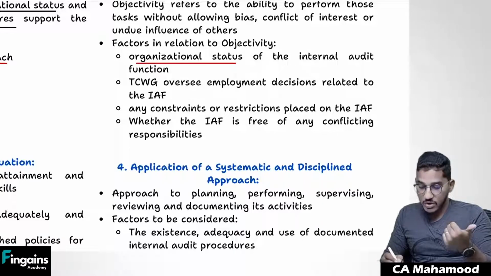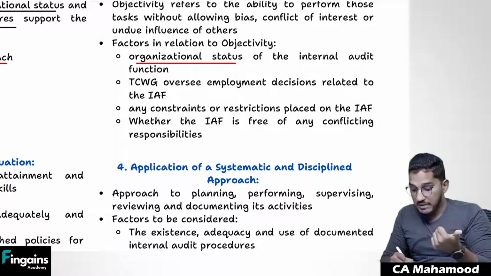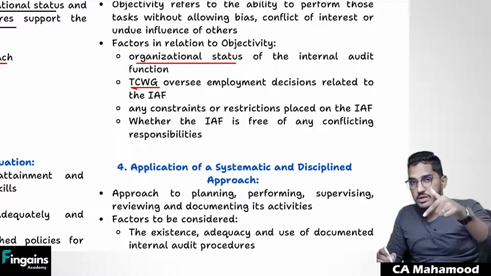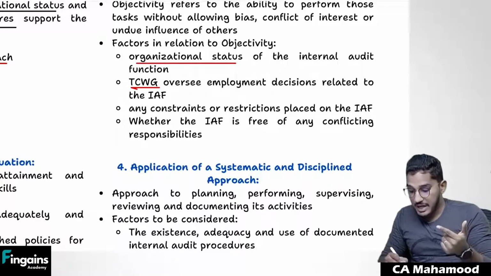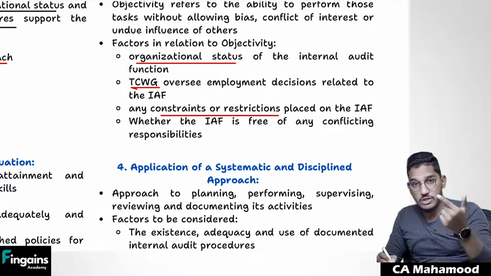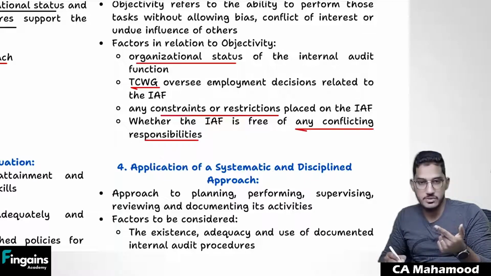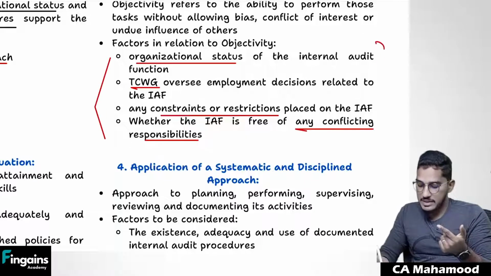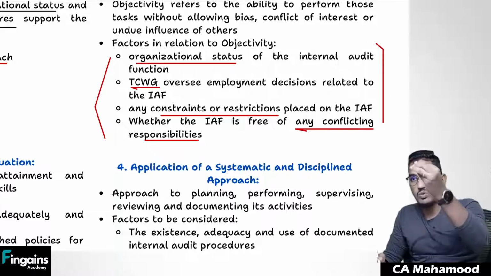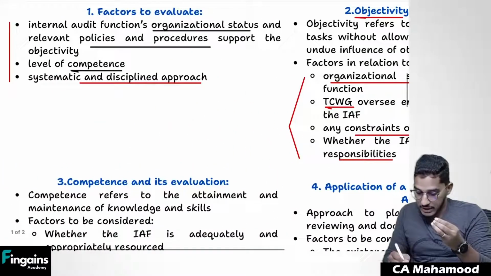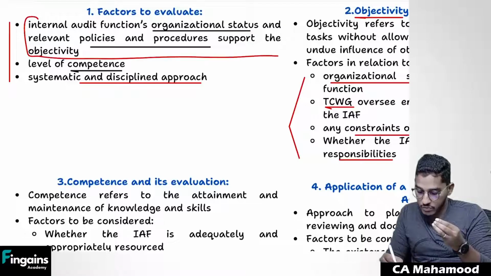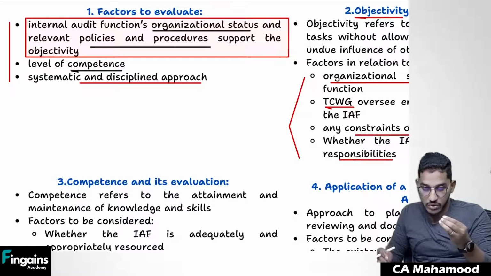Like I will check what organizational status is given to them and whether those charged with governance are involved in employing the internal auditors. Did the management put any restriction on the scope of the internal auditors? Is the internal audit function free of any conflicting responsibilities? So I will analyze these factors. By that, I will come to know whether the internal auditor is objective or not.